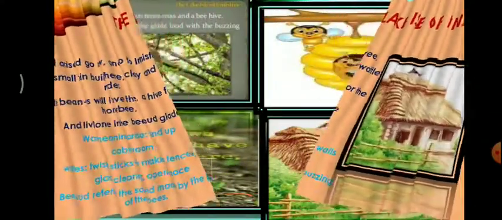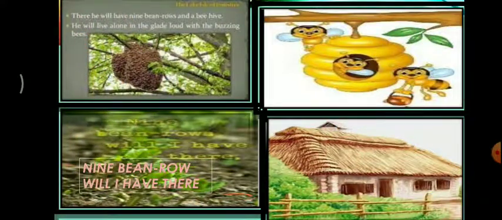Children, now let's see the meaning of the four lines. I here refers to the poet William Yeats. He says that he wants to go to Innisfree. Over there, he will build a small room for himself with clay and small sticks, which are used to make the walls or the fence of the cabin.